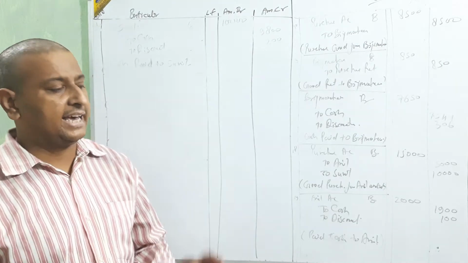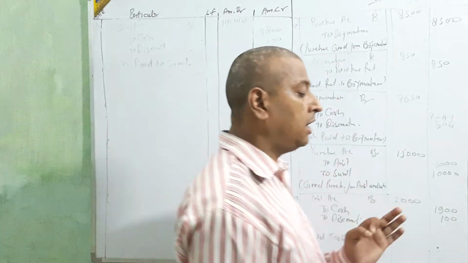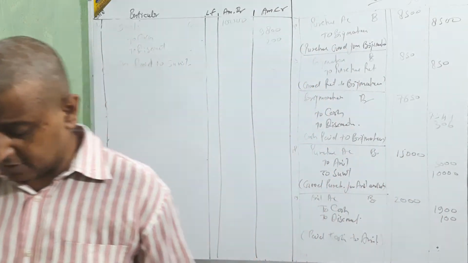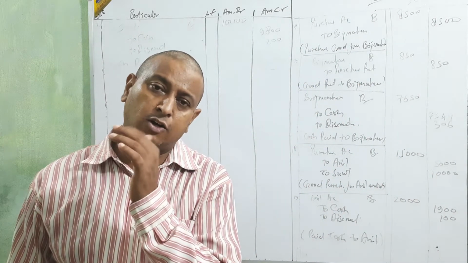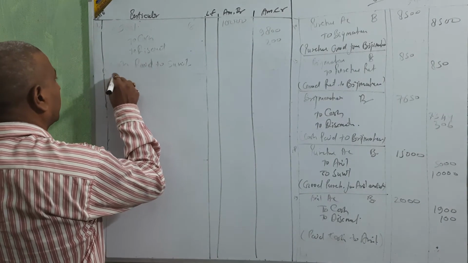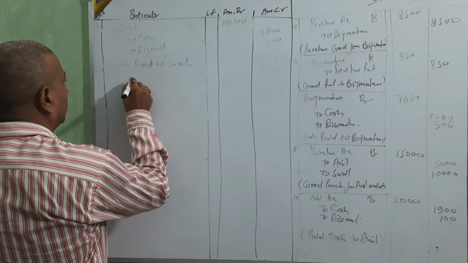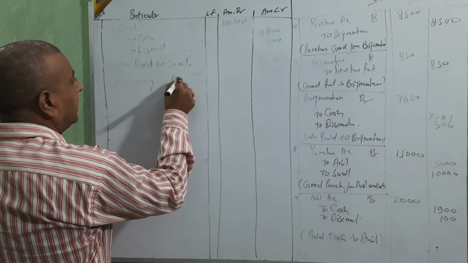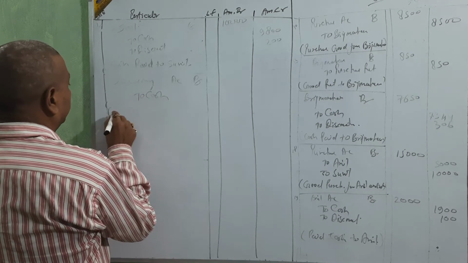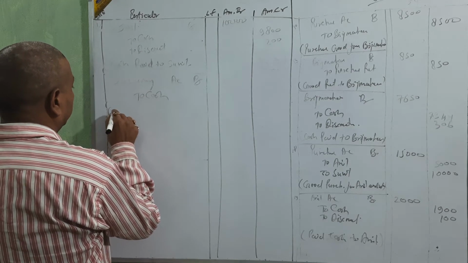Clear na? Anything withdrawn for his personal use is called drawing. Here he is going to purchase the fan for domestic use. It means drawing account debit to cash.